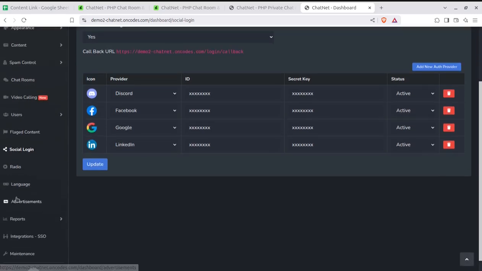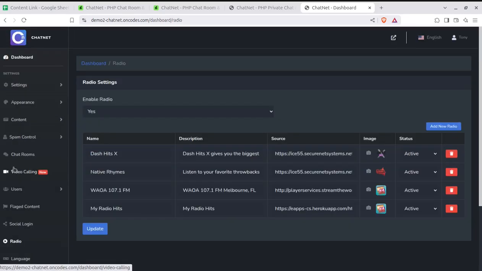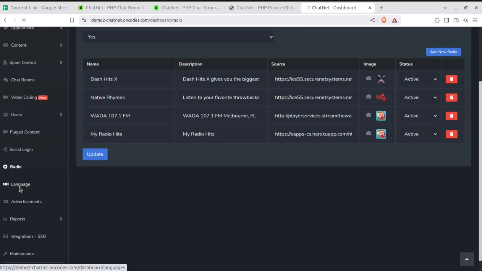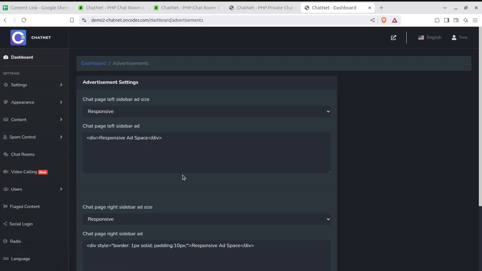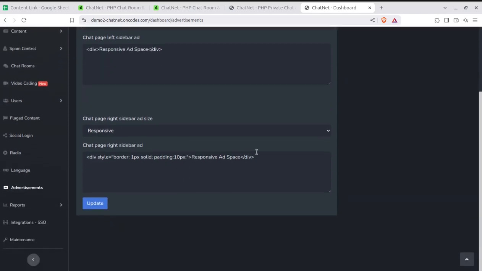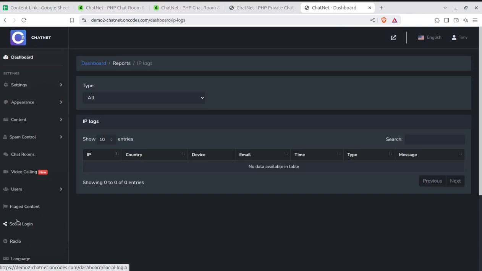Okay, right. The radio, like enable radio. So the radio can be integrated. Yes, some radio stations that you can directly integrate with the system. Similarly, we have control over languages, the advertisement, because you are going to earn money from this solution. So advertisements are there. You can run the advertisement on the solution on the web pages. IP logs are here, and the flagged content area is here.